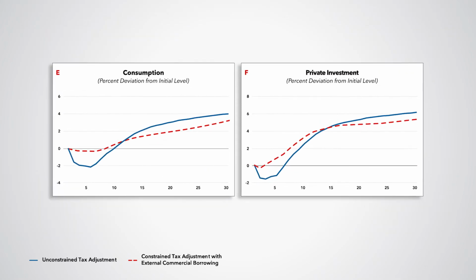paths of private consumption and investment. During the first decade, private consumption decreases on average by 0.1%, which contrasts starkly with the average drop of 1% under the unconstrained tax adjustment case. Along the same lines, private investment only declines in the second year by 0.3%, while under the unconstrained tax adjustment, the decline is more drastic and protracted.